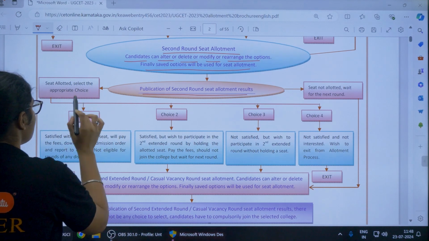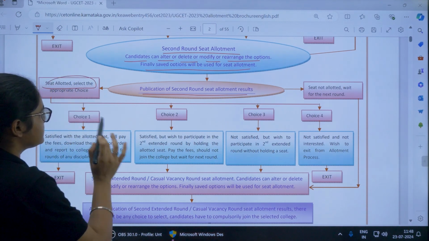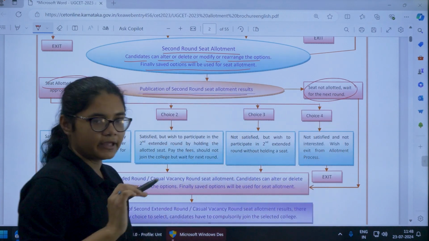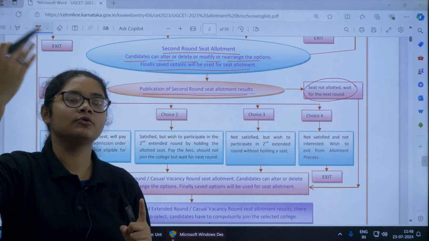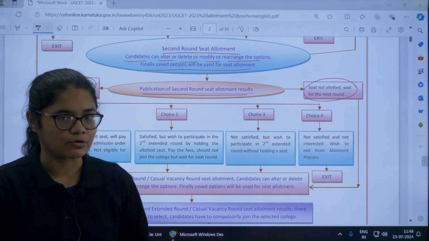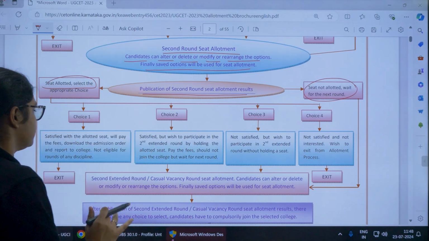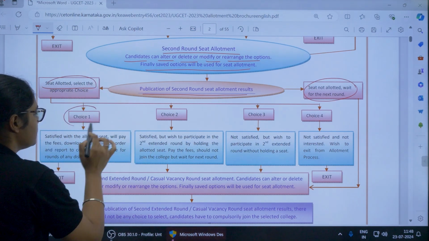Now here, if you are allotted a seat, again there are 2 cases: you are allotted a seat and you are not allotted a seat. If you are not allotted a seat, you have to wait for the next round. If you are allotted a seat, again you have the 4 options, right? Very similar to what we have in the first round.